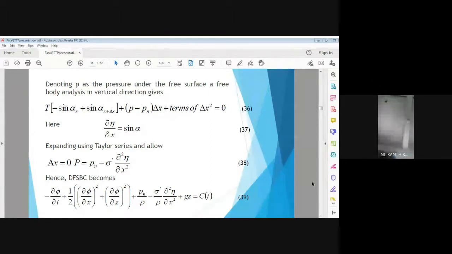So we can substitute u and w. We can substitute for the net pressure Pn by rho, and the surface tension divided by rho into the differentiation of the water surface elevation eta, plus g z is some constant. This constant is a function of time. So this is the boundary condition from which we can find out the value of phi, the velocity potential, in terms of the water surface elevation of a wave. Next slide, please.